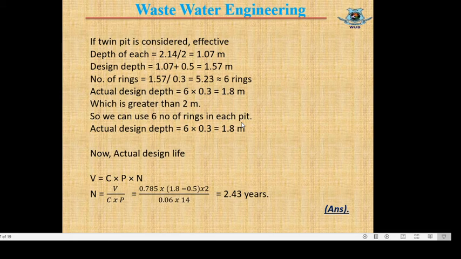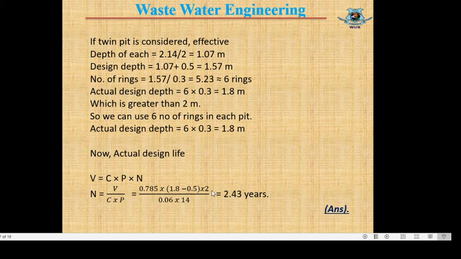V equals C times P times N, so N equals V divided by C times P. Here V equals cross-sectional area times depth. Cross-sectional area is 0.785 and depth is 1.8 meters. Subtracting 0.5 meter of free space from this depth gives the effective depth, times 2, where the 2 is used for the twin pit system. This is the depth of a single pit.